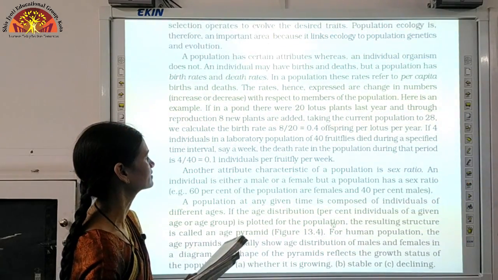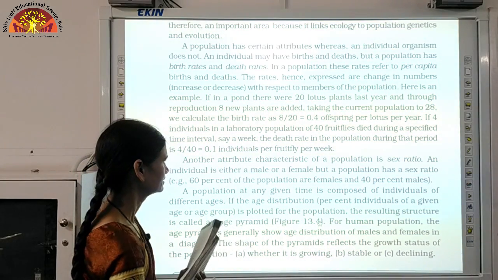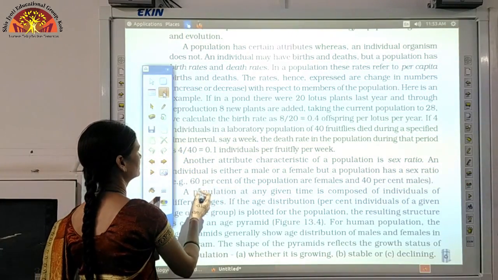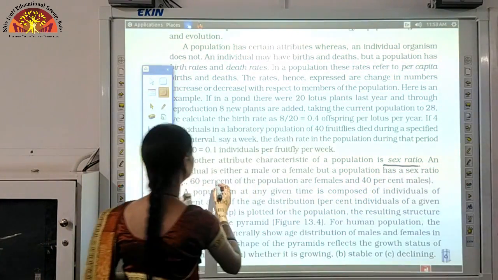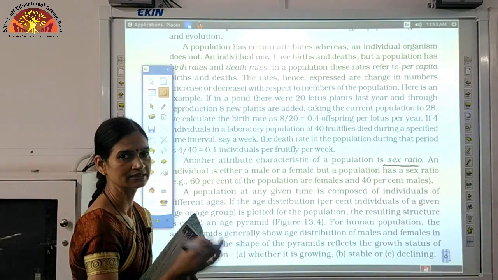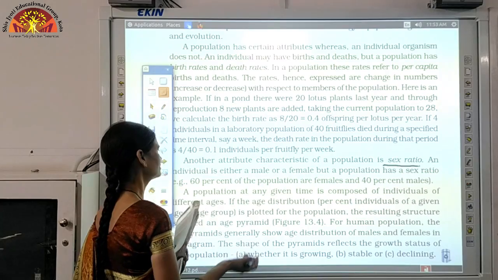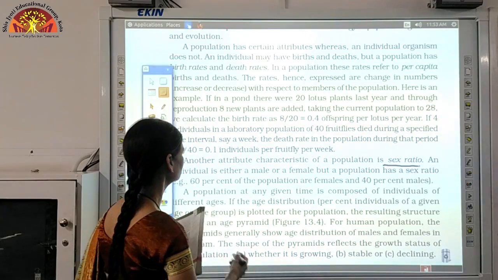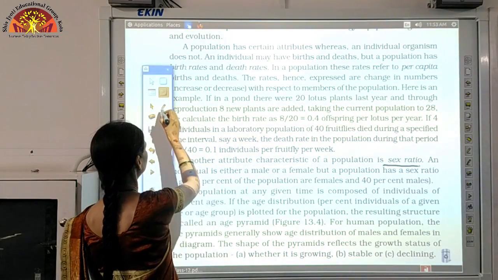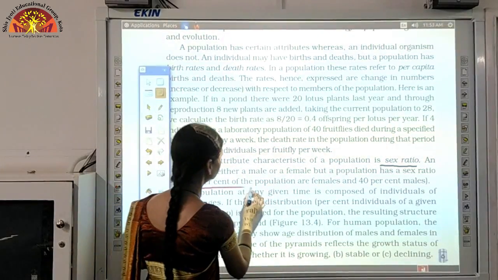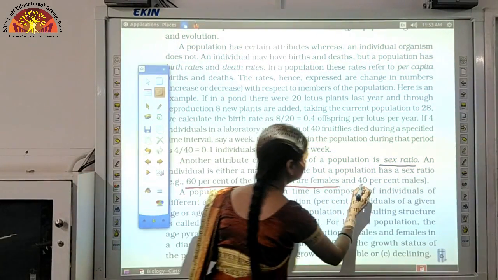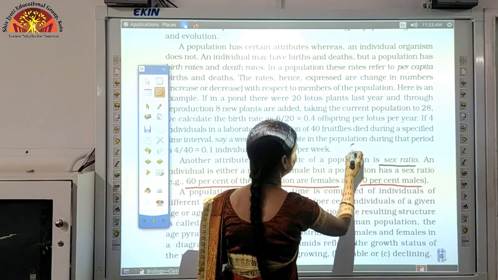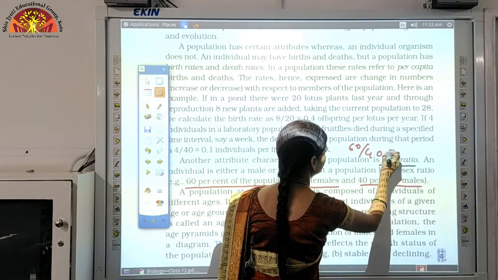Now another attribute or characteristic of a population is sex ratio. So how can we calculate sex ratio? An individual is either a male or a female. When we talk about an individual, it may be male or female, but when we talk about a population, we call it sex ratio. We can calculate sex ratio by an example. Suppose 60% of the population are females and 40% are males. So we can calculate the ratio. We can divide 60 upon 40, that is 6 upon 4.